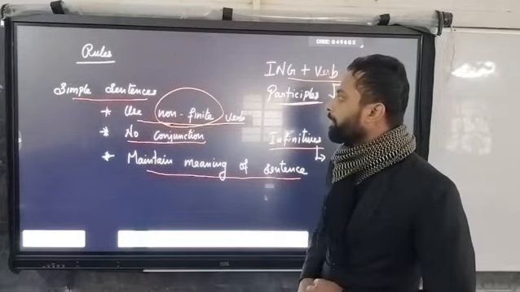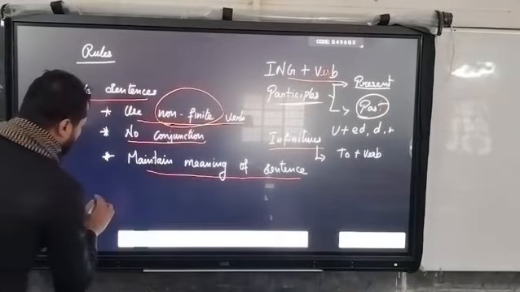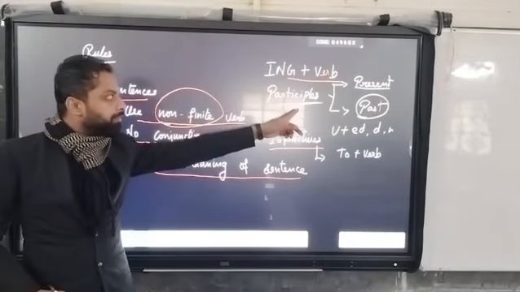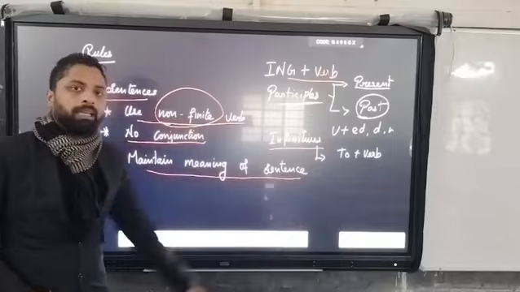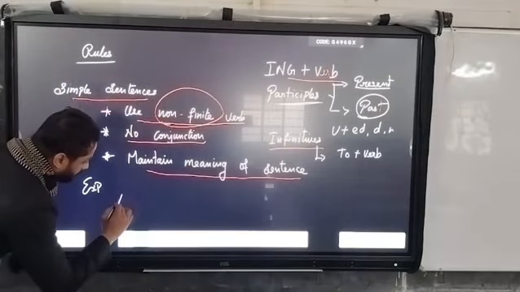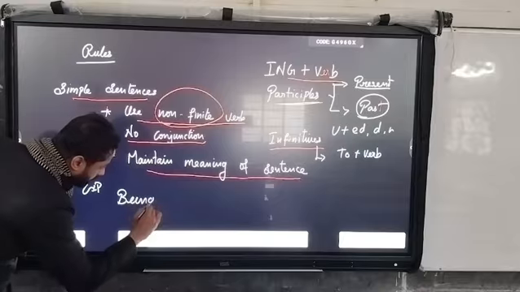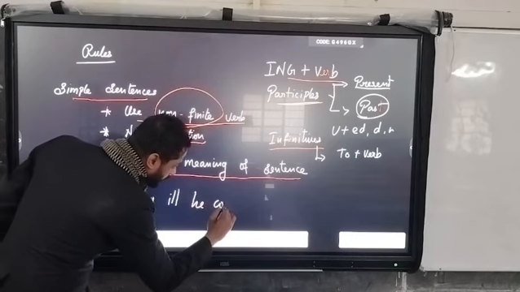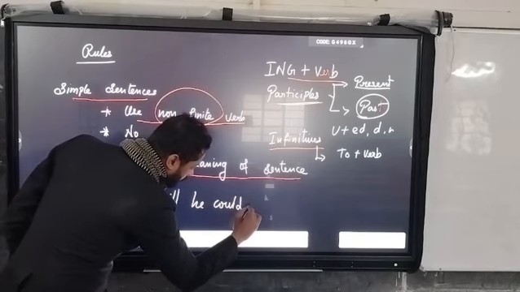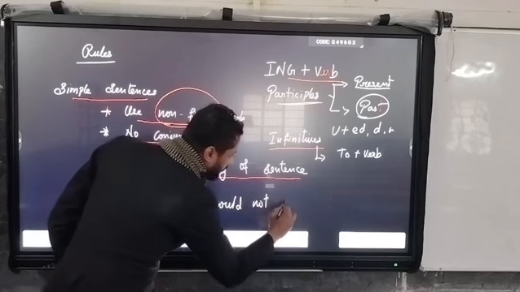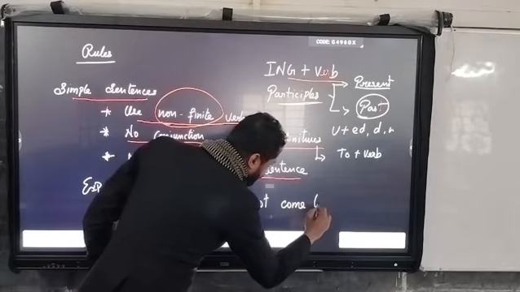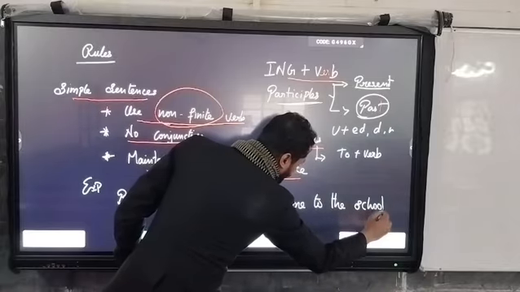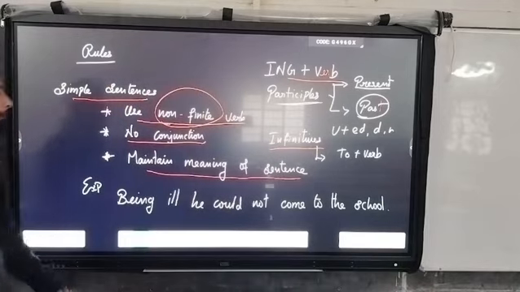For example, in a simple sentence, here we can use ing of the verb, participle, and also infinitive.